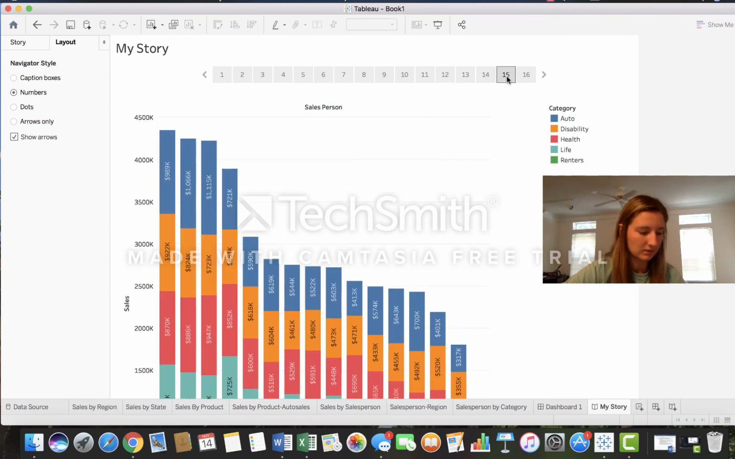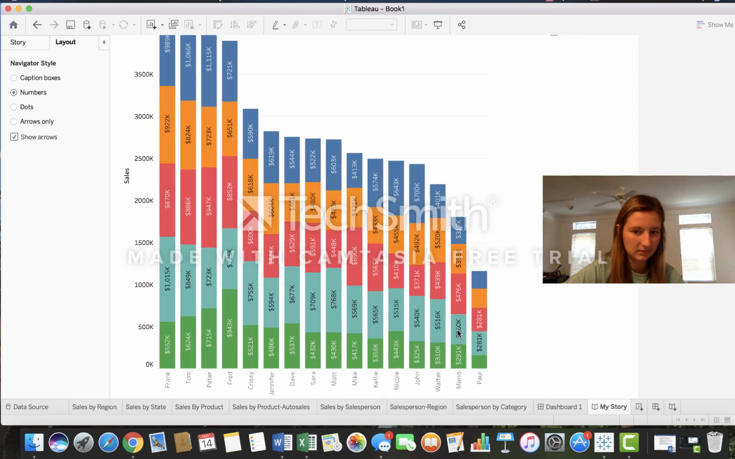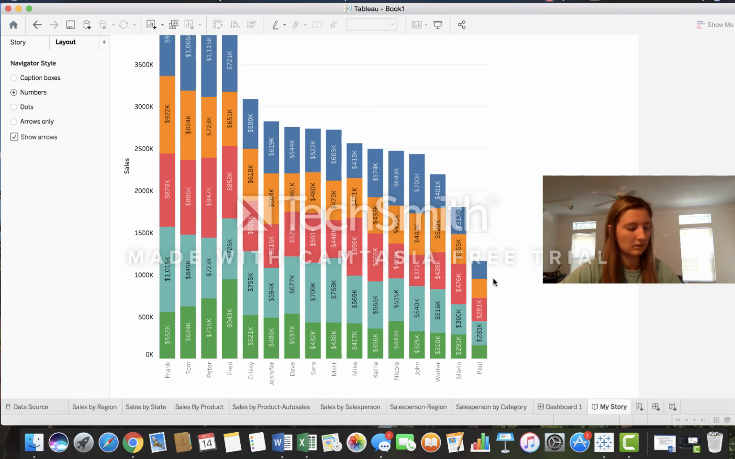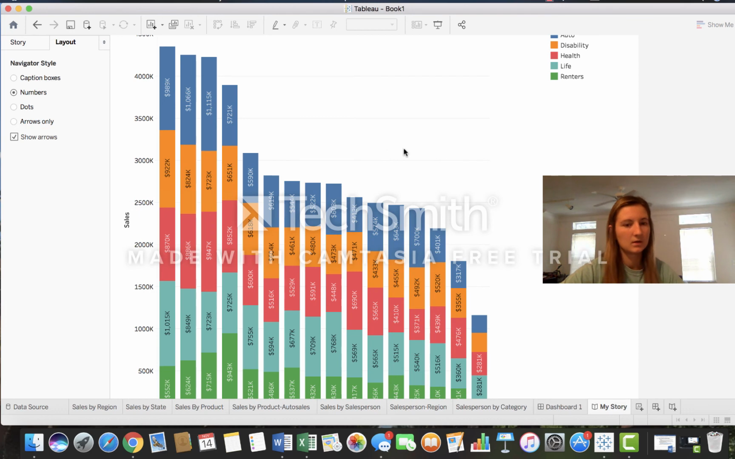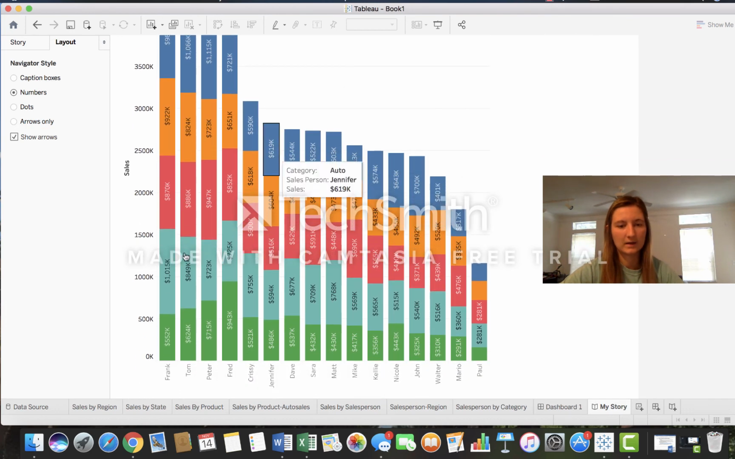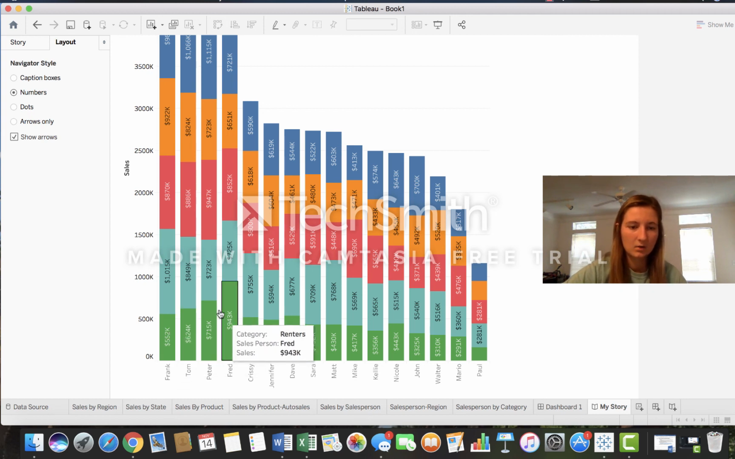And this graph shows the top salespeople in descending order, starting with the highest sales on the left and going down to the lowest sales here on the right. And you can notice that this graph has many colors in it. This is because it breaks it down by how much of each type of insurance each person sold. So when you hover over the color, it'll tell you what kind of insurance was sold. So green was renters, teal was life insurance, the red is health, the orange color is disability, and the red is automobile.